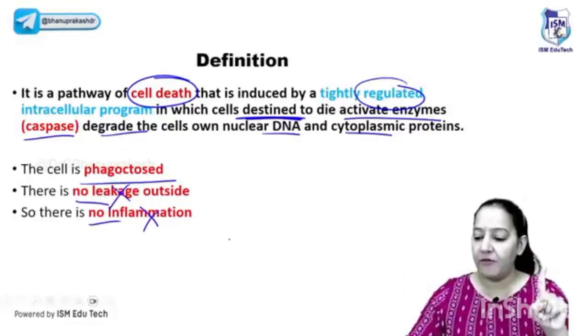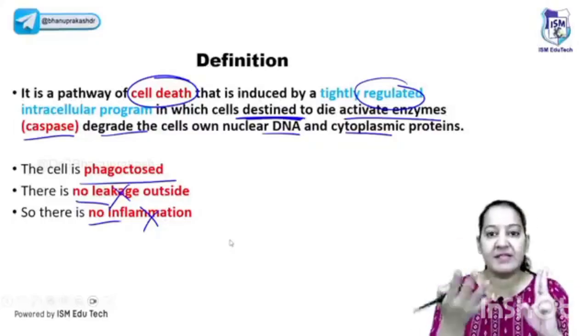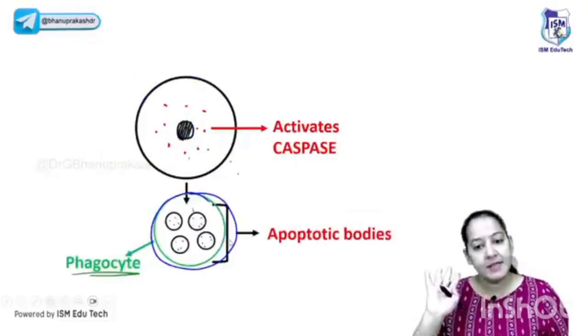So apoptosis is a type of cell death in which the cell which is destined to die will activate caspase. The caspase converts the cell into multiple apoptotic bodies. A phagocyte will come and engulf all the apoptotic bodies. No leakage, no inflammation. Give me a thumbs up. Got it? This is the definition of apoptosis.